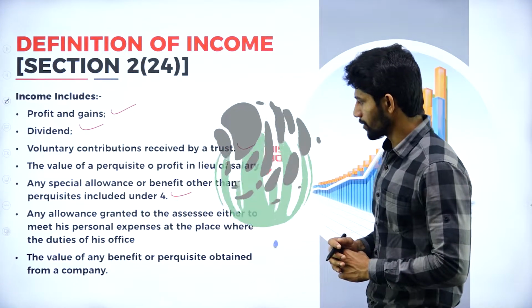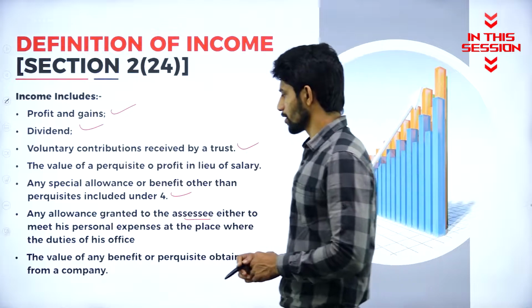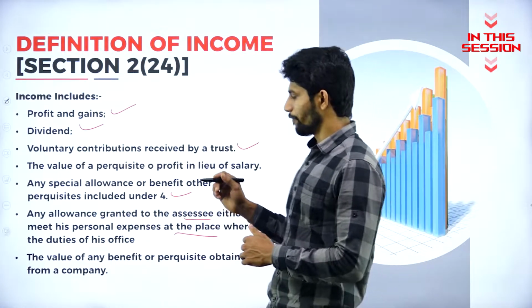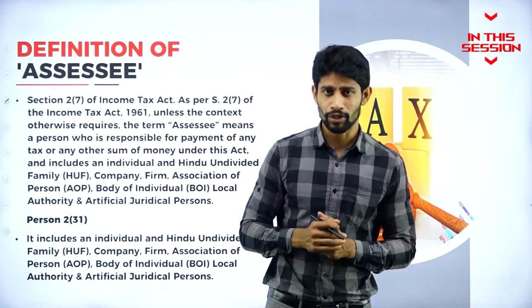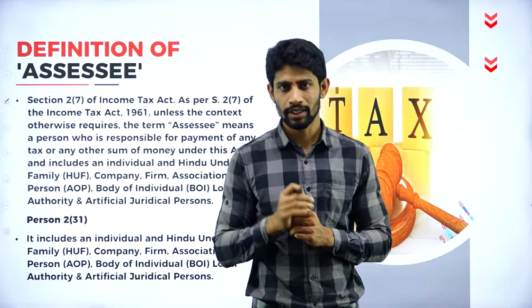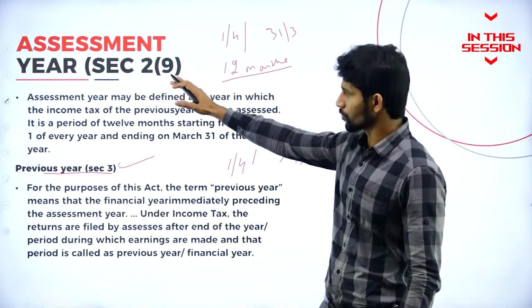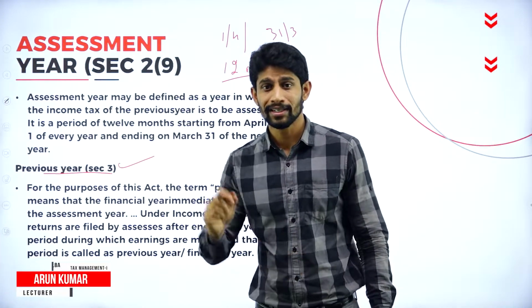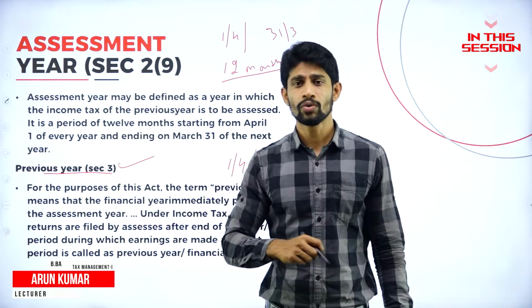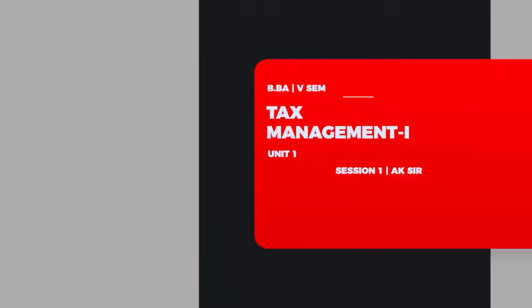Any allowance granted to the assessee either to meet his personal expenses at the place where the duty of his office. In medical terminology, the person who treats is called doctor and the person who is not feeling well is called patient. So if you are paying the tax to the government, that year is called assessment year, and the year in which you earn the income, that year is called what? Previous year.